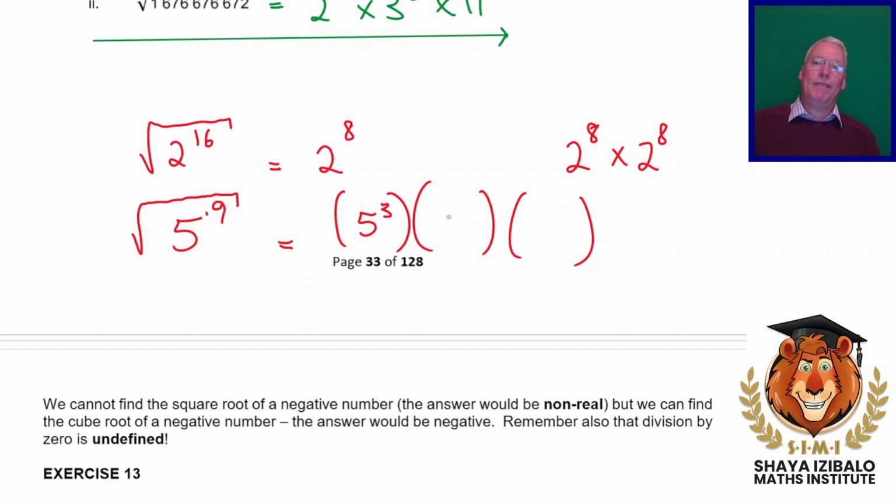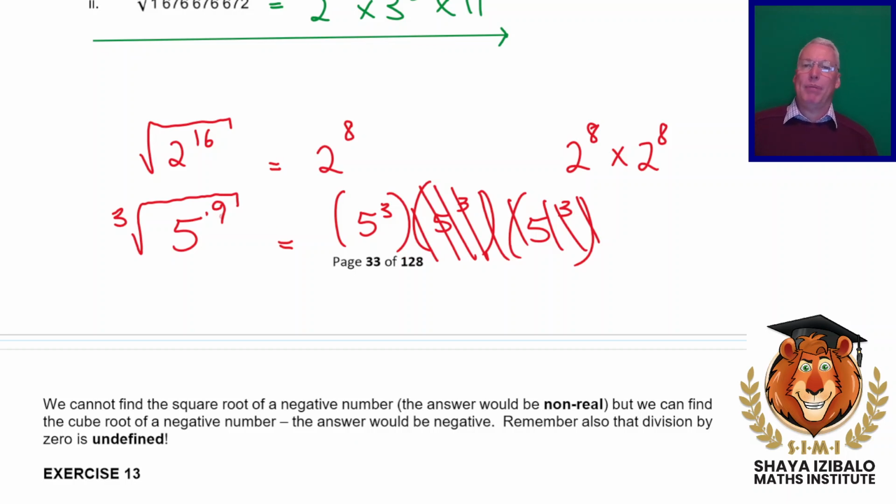If you multiply 5 to the 3 by 5 to the 3 by 5 to the 3, you get 5 to the 9. So the cube root of 5 to the 9 would be one of these numbers, in other words, just 5 to the 3. What you'll see is that we've taken that power and divided it by 3 when we find a cube root. We've taken the power and divided it by 2 when we find a square root.